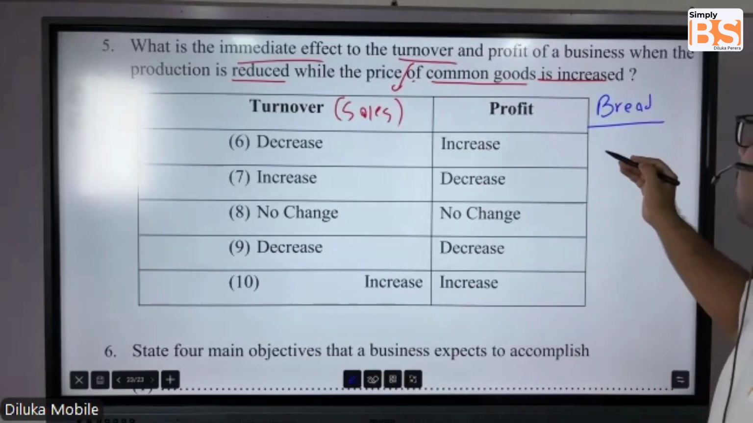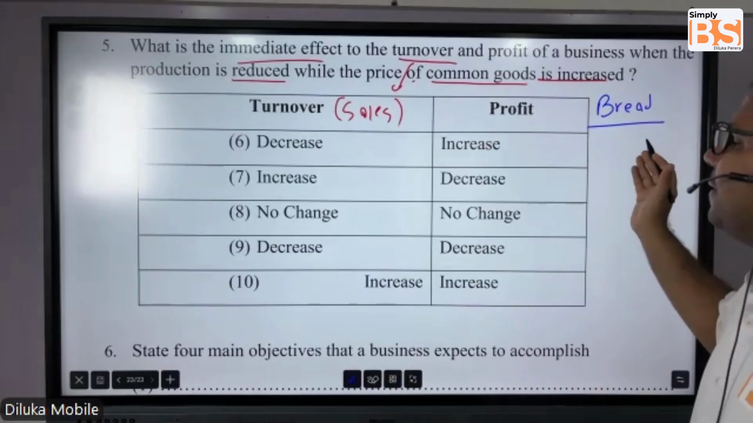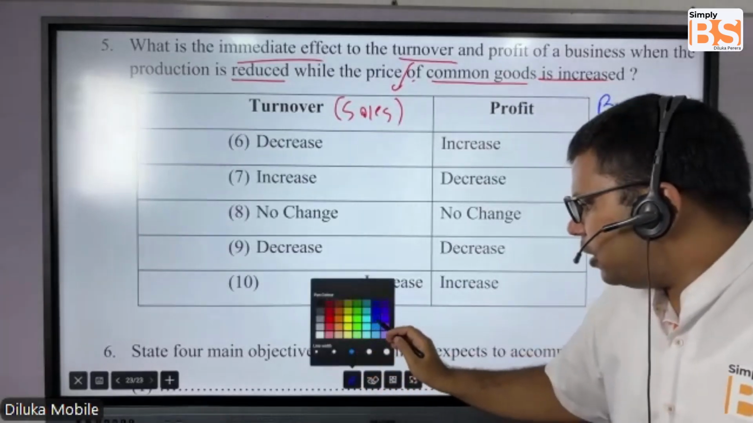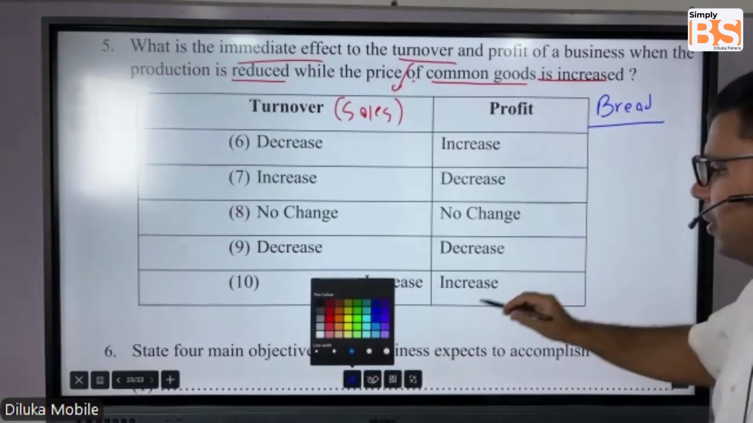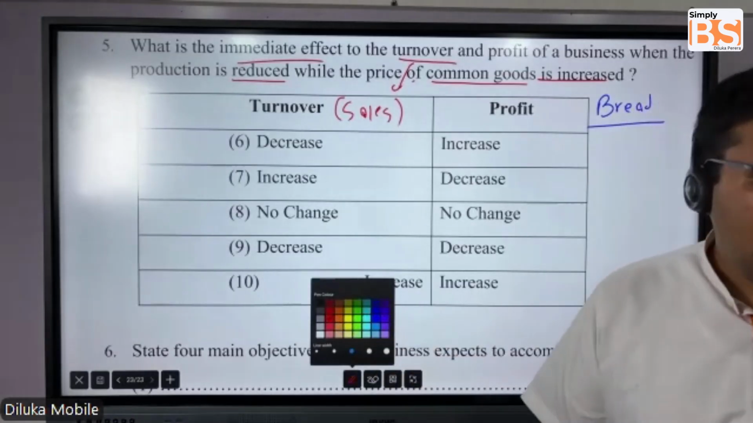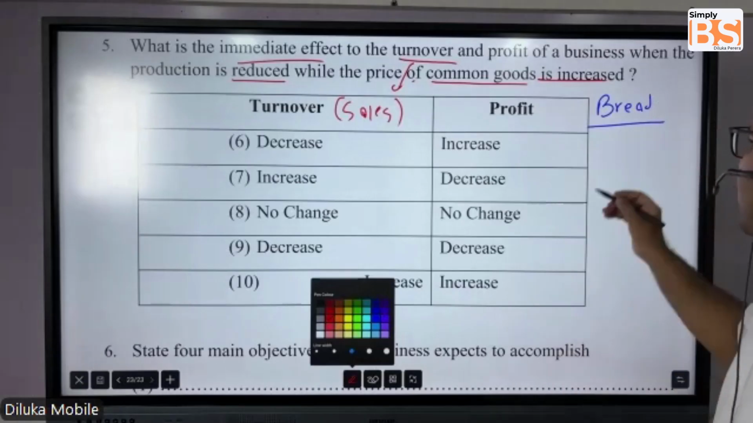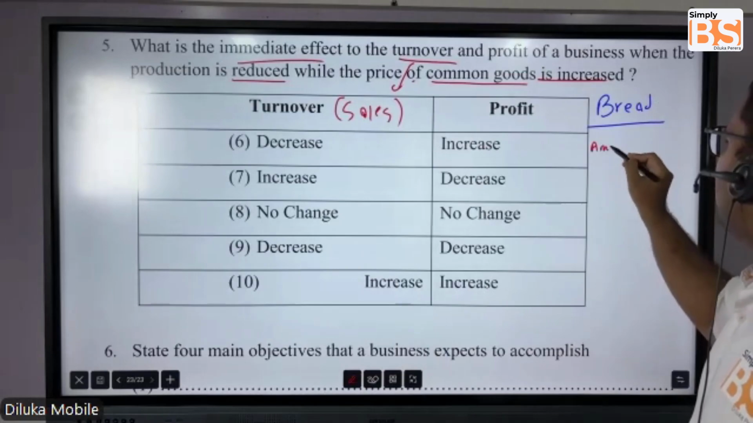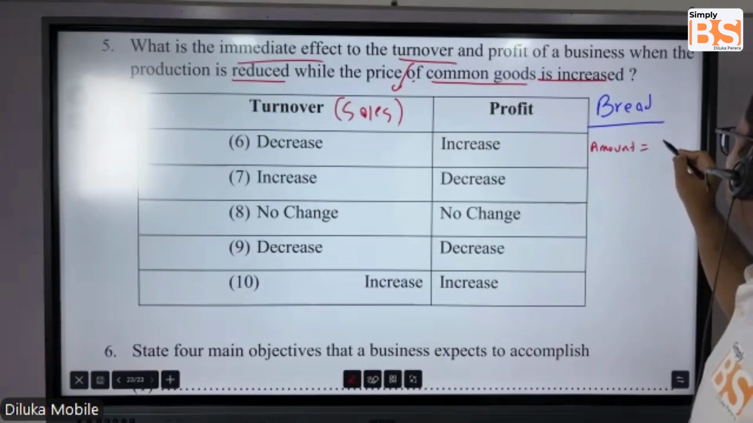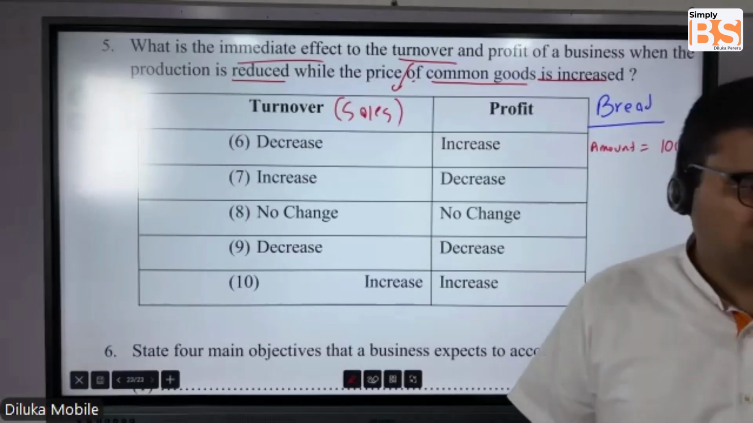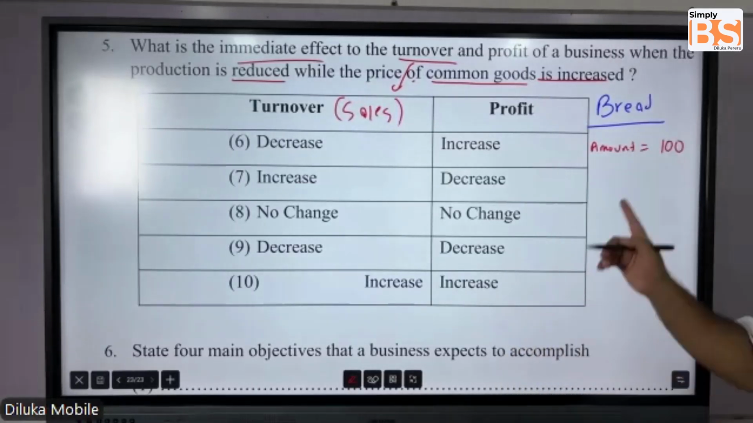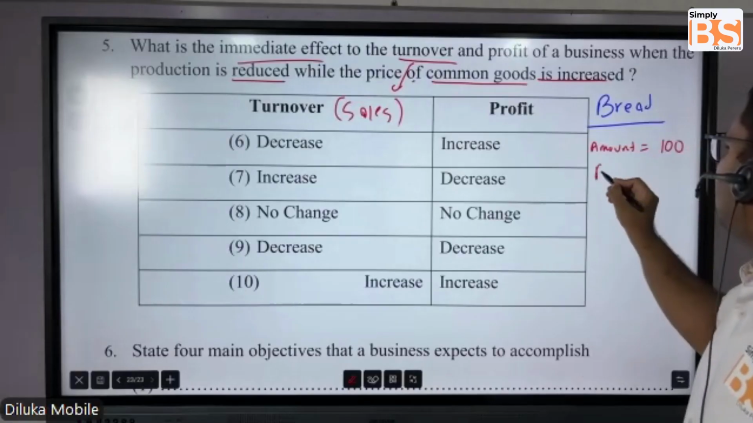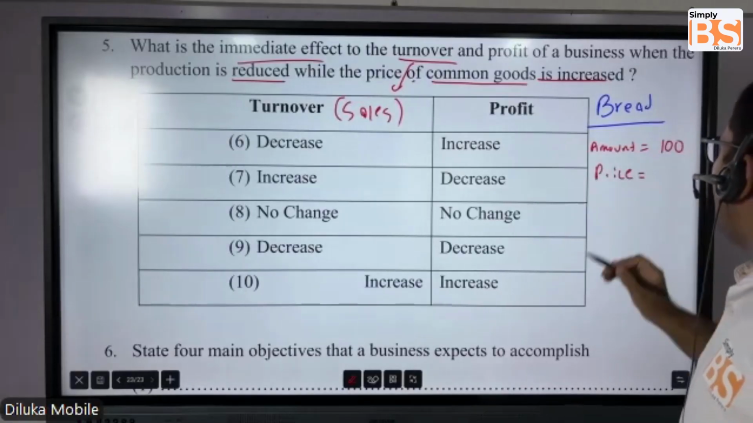Let's say 100. We produced 100 loaves of bread, right? We produced 100 loaves of bread, ne? Pan ratal 100ක් හැදුවා. And our selling price was, let's say, how much?